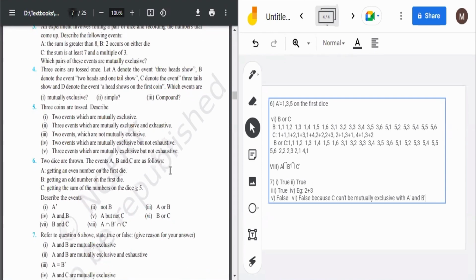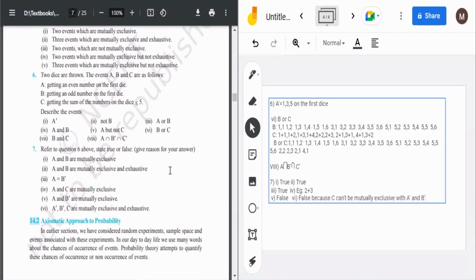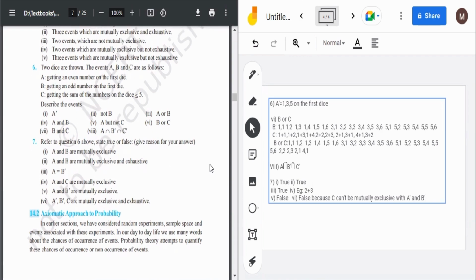This exercise actually made your base, and now we will move to the second exercise in our next session. So I hope you understood it. Thank you.